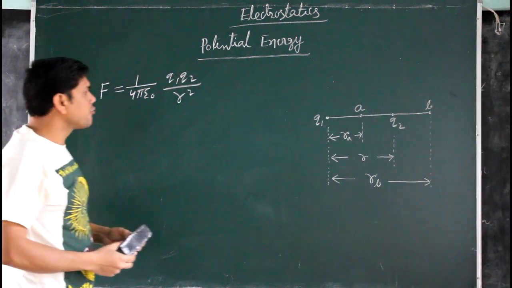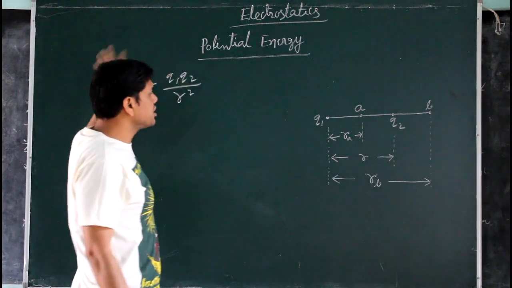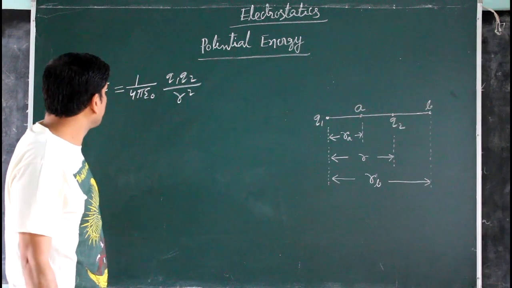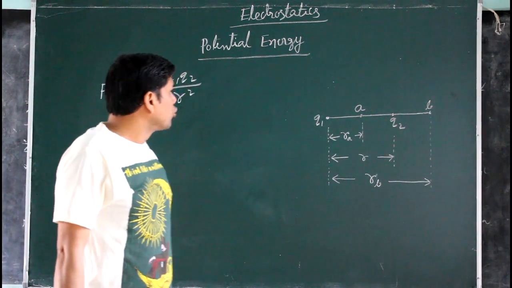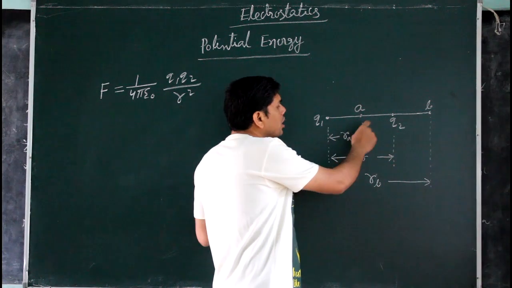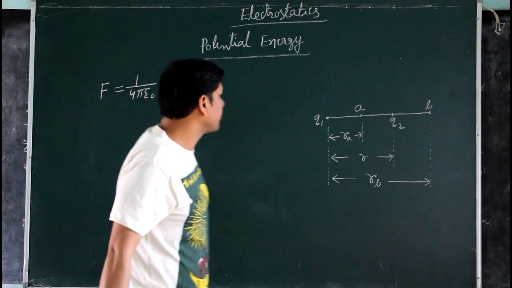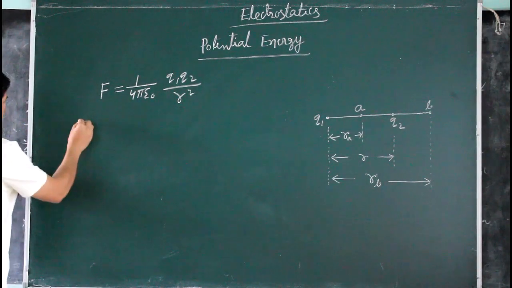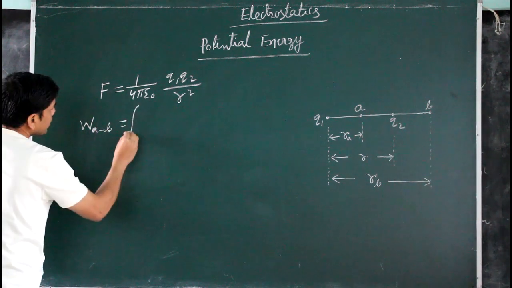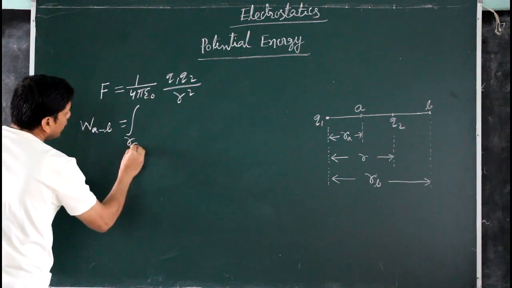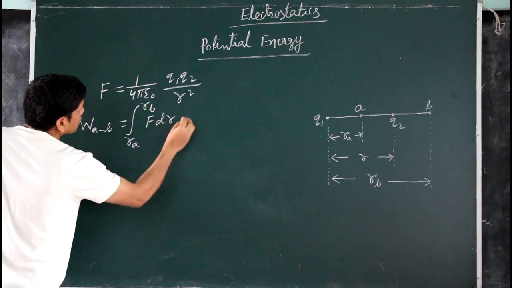This is the repulsive force due to Q1 charge on Q2 charge. Now as this force depends on r, it is not constant. So to find the work done for moving this Q2 point charge from point A to point B, we have to integrate. So work done W_AB equals the integral from r_A to r_B of F dr.